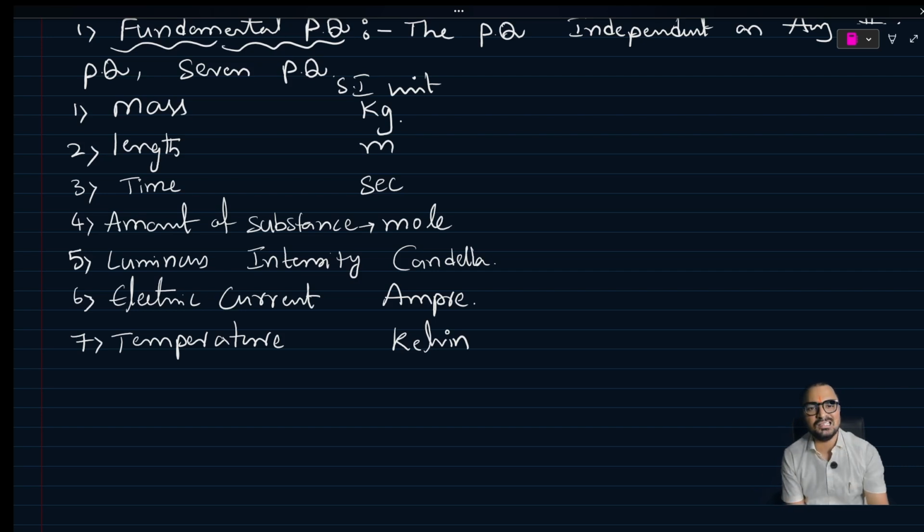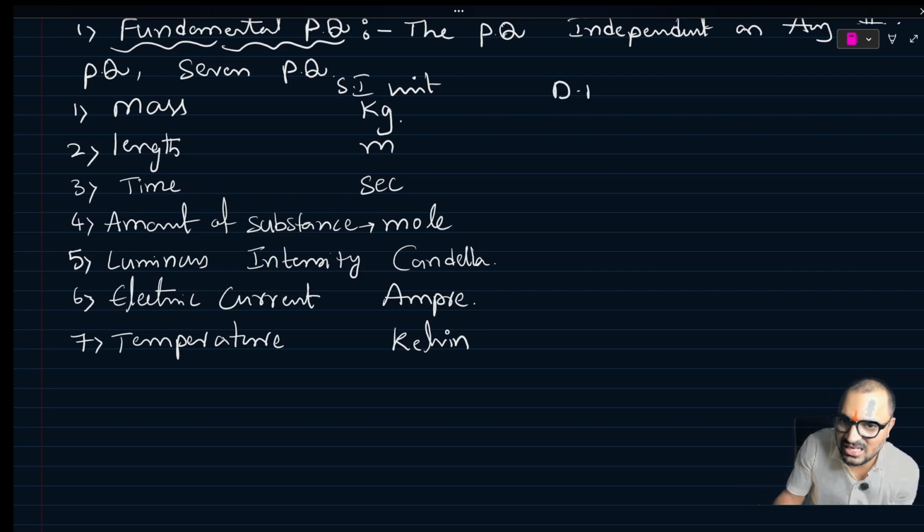To represent that, we write meter square, which means we are raising its power. To represent any physical quantity, we raise its power by the given value. That we can call a dimension. We can discuss it deeply in the dimension session. In this condition, I am just writing the dimensional formula for this.